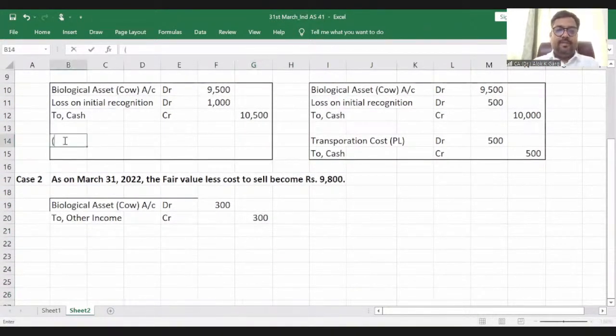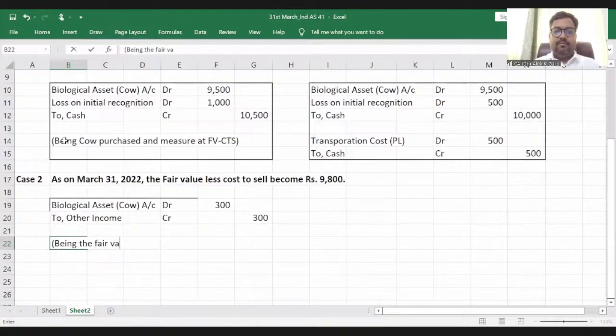Here, just write the narration. Being cow purchased and recognized and measured at fair value less cost to sell. Being the fair value changes recognized.